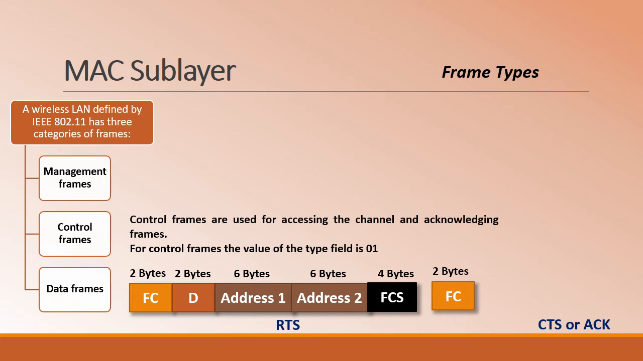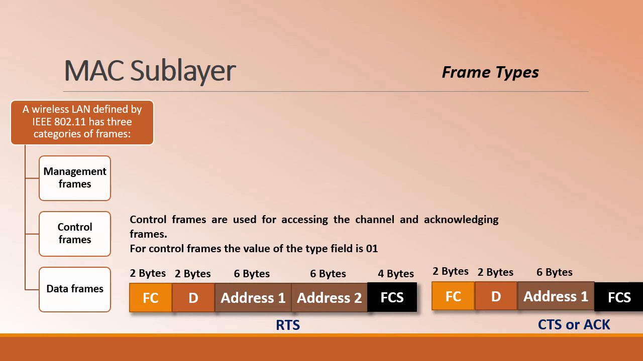The second type is the CTS, that is clear to send or acknowledgement, which will have the frame control field of 2 bytes, duration of 2 bytes, and it will have only address 1. Here the destination is not required, only the sender address is required. That is why only one address field is required, the 6 bytes of address 1, and 4 bytes of the CRC32 error detection code.